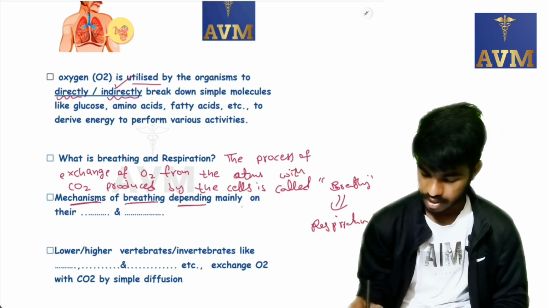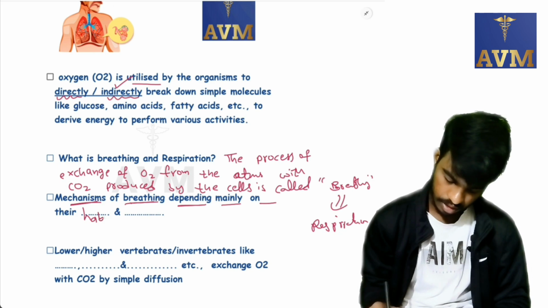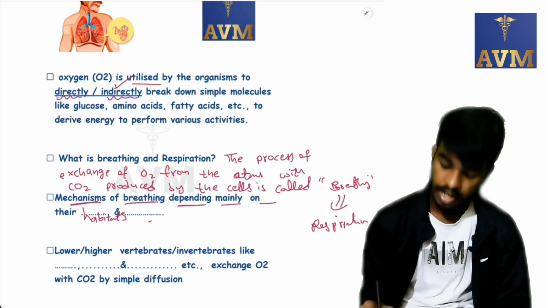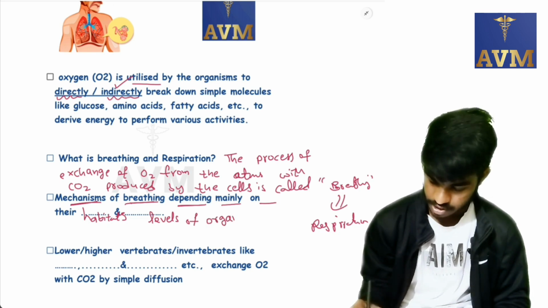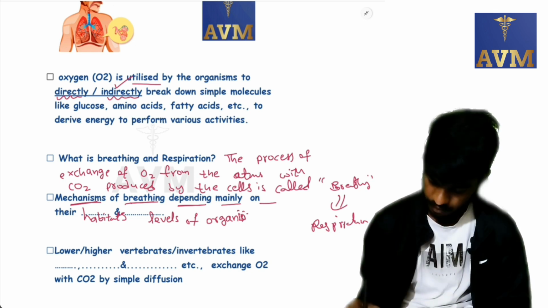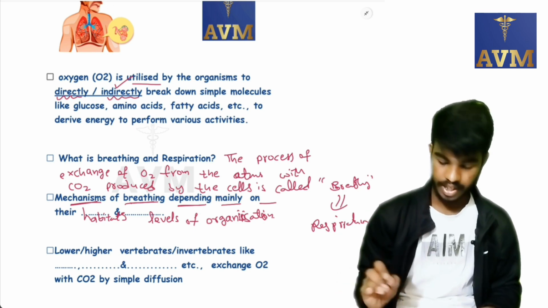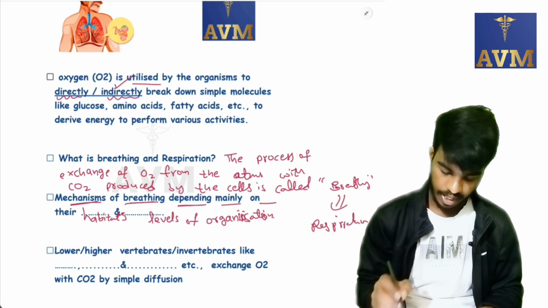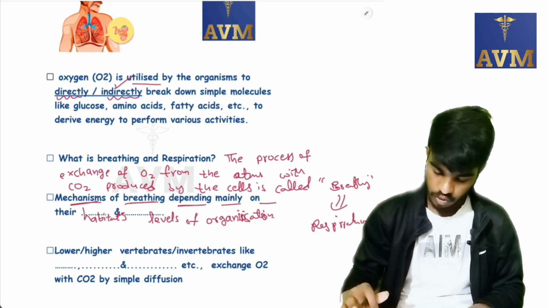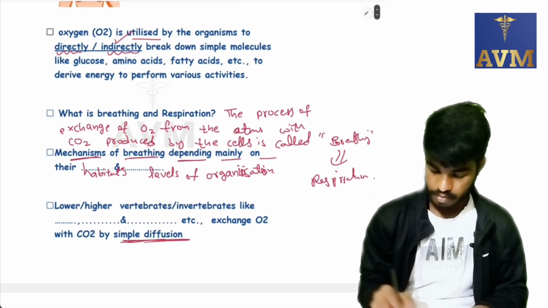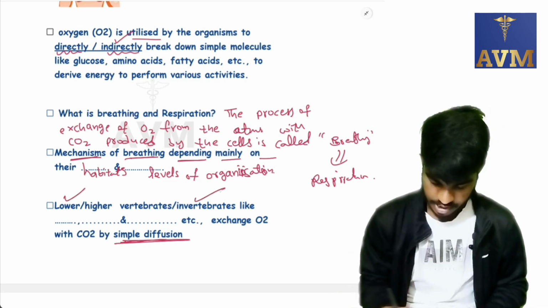Mechanisms of breathing depend mainly upon their habitats and levels of organization. Next, lower or higher, vertebrates or invertebrates like dash, dash and dash etc. exchange O2 with their CO2 by simple diffusion. By simple diffusion. Here, lower invertebrates.